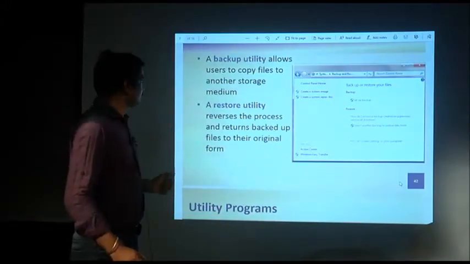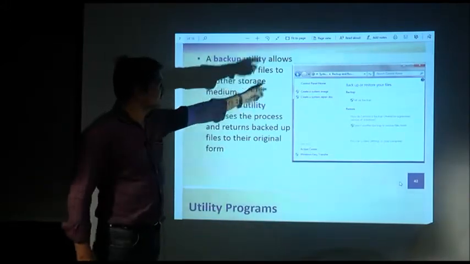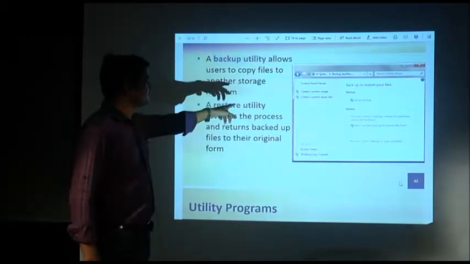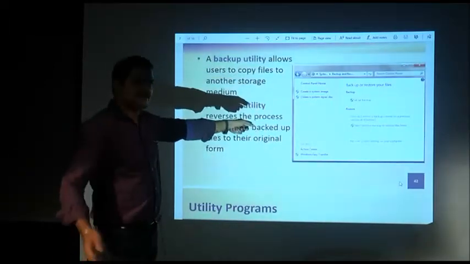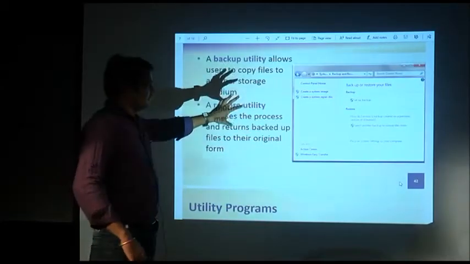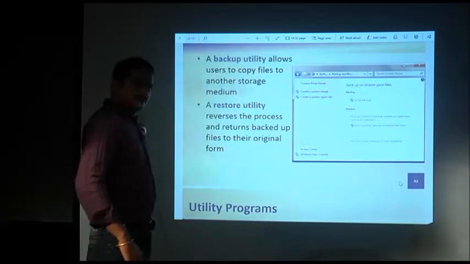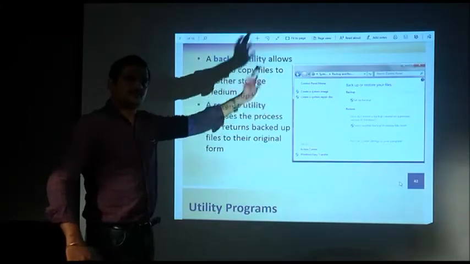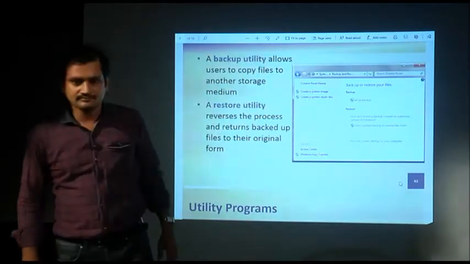Okay. So there are two utilities, backup utility and restore utility. As you can find, this is also present in that menu I have shown in the first page. Here you can take a backup, and if necessary you can take the backup on a separate disk, and whenever required you can use that disk with the system to restore the files.